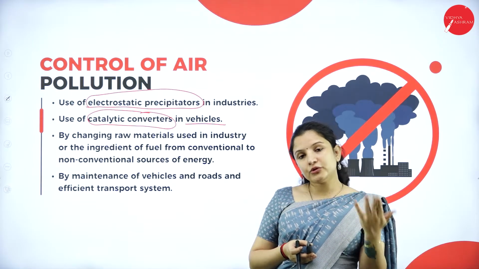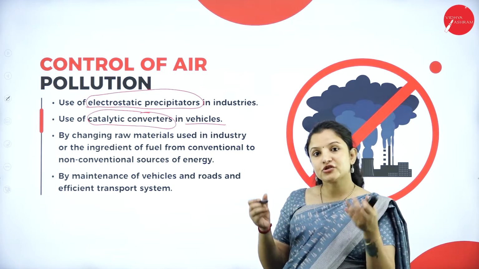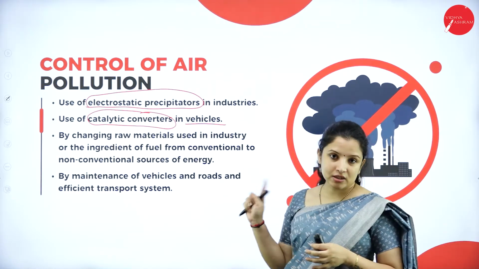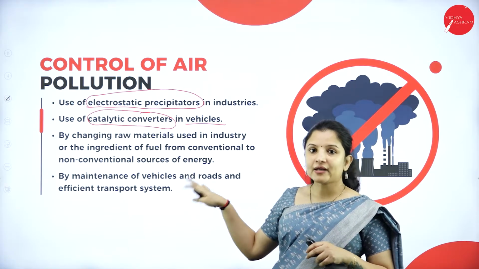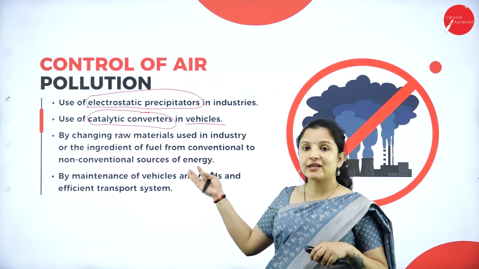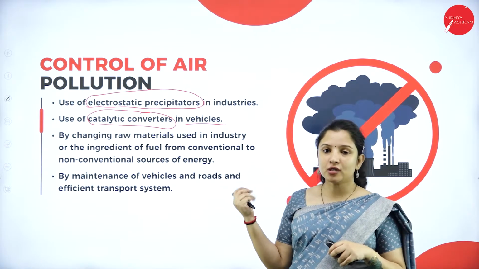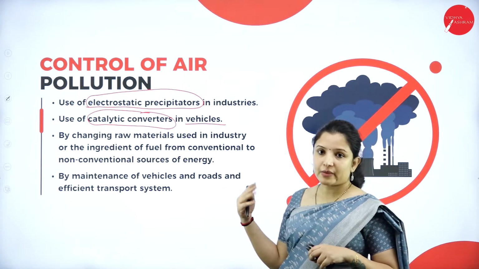So vehicles should be designed for unleaded petrol, and only in those engines can we use this catalytic converter. That is one of the drawbacks. Otherwise, if unleaded petrol vehicles are manufactured, then the use of a catalytic converter is not a problem.